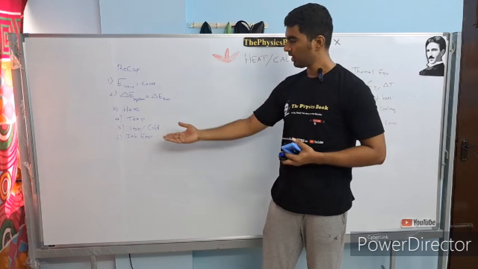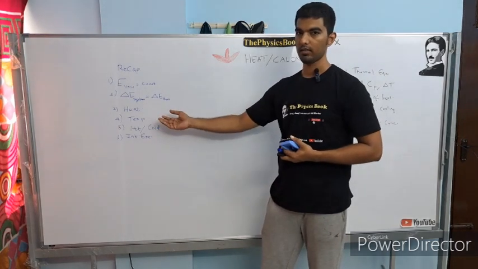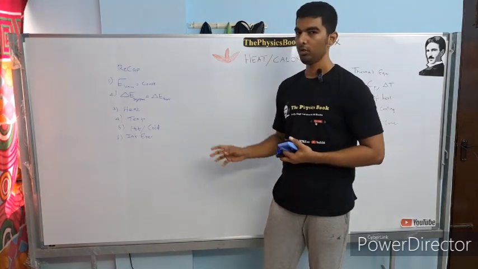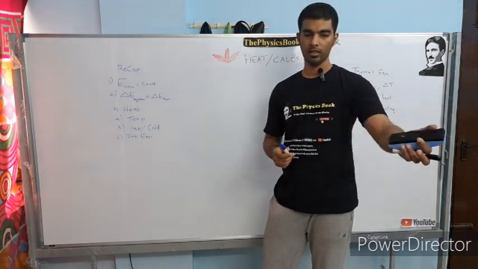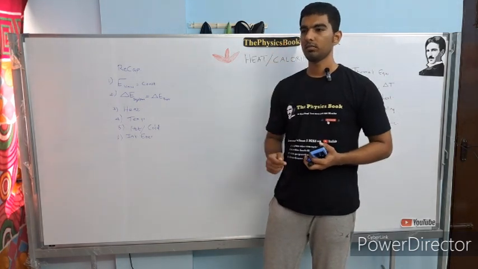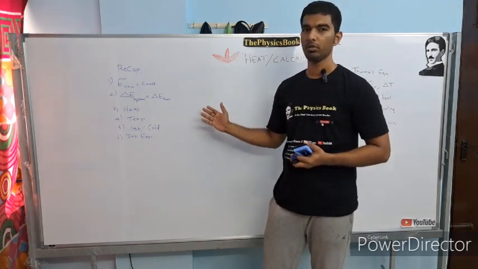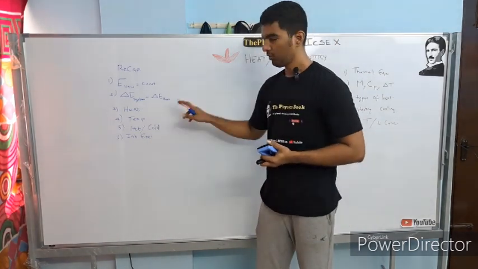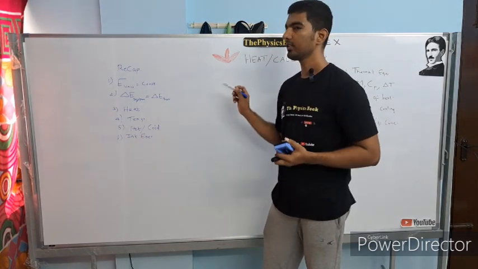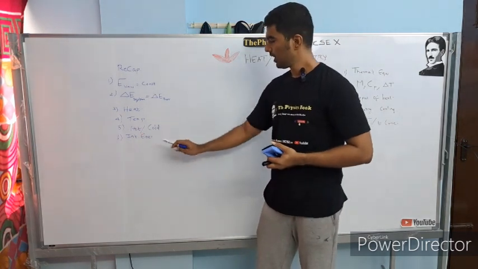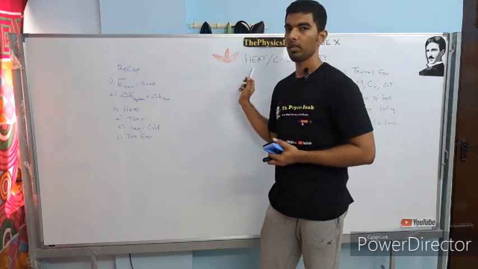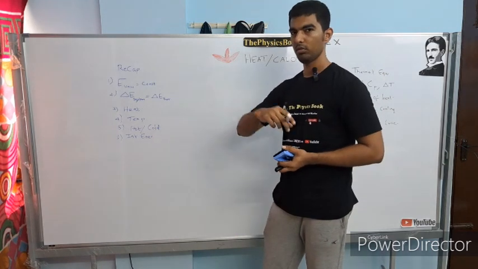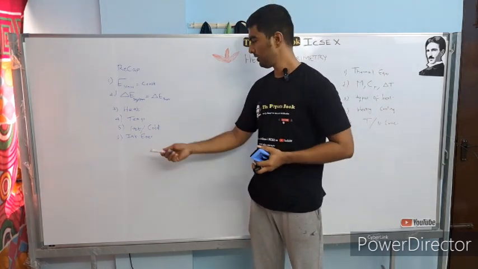So when somebody is asking you whether the body is hot or cold, you should be intellectual enough to ask them against what you need to tell them it's hot or cold. So if somebody is giving you a cup of coffee and asking you to tell whether it's hot or cold, what you need to ask them is, against what I need to compare this coffee to tell it cold or hot. For example, if a body that you are considering is at a temperature higher than that of the surroundings, then that means it's a hot body. If the body is lower in temperature compared to the comparison, then it is a cold body. The same thing which we discussed in the previous class. If you have any doubt, we can go to that video. I am putting that in the link as well.